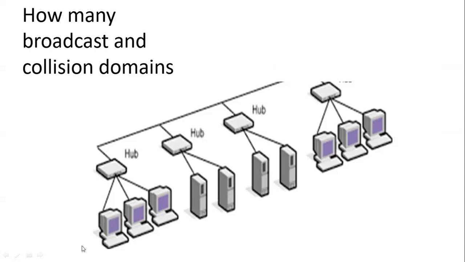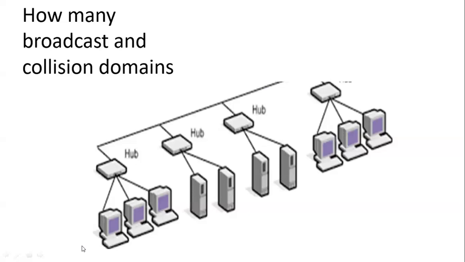How many broadcast and collision domains are in that? Broadcast and collision domains. So 1, 2, 3, 1, 2, 1, 1, 2, 3, 4, 5, 6, 7, 8, 9, 10, 11.